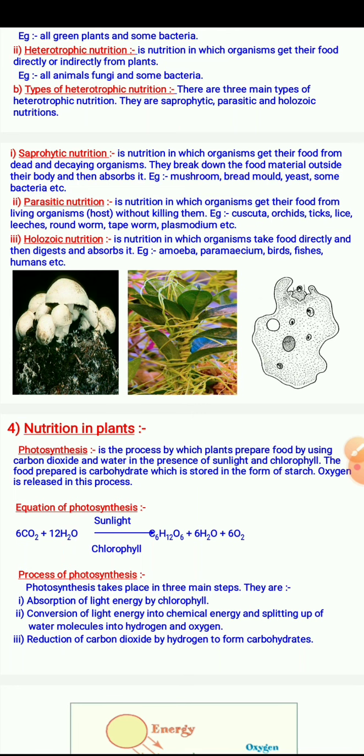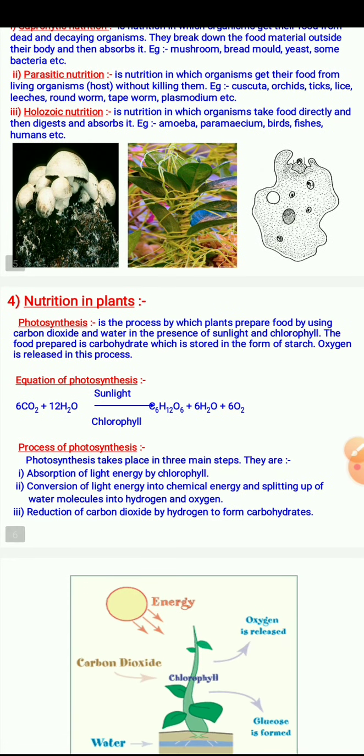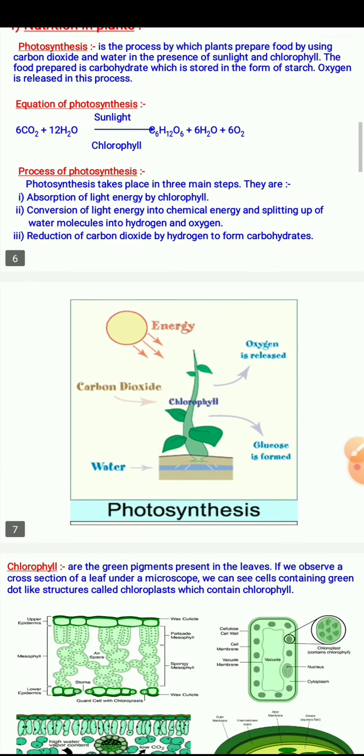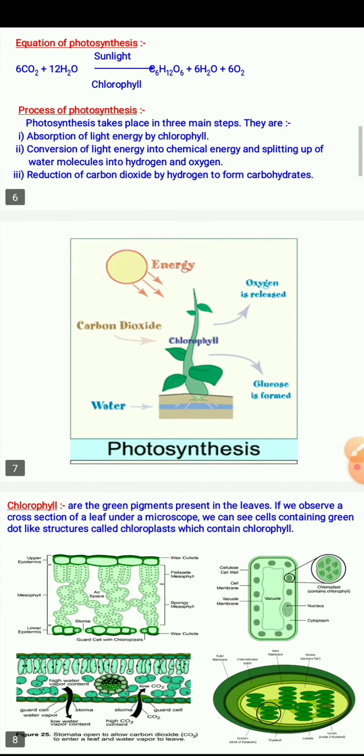Process of photosynthesis. The process of photosynthesis takes place in three main steps. They are absorption of light energy by chlorophyll, conversion of light energy into chemical energy and splitting up of water molecules into hydrogen and oxygen, and reduction of carbon dioxide by hydrogen to form carbohydrate. We will see in the diagram also.